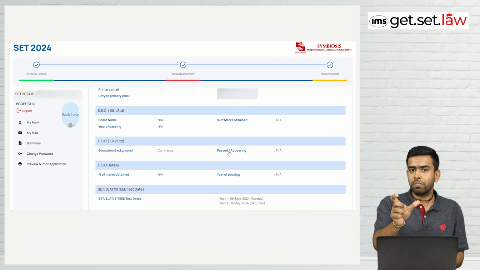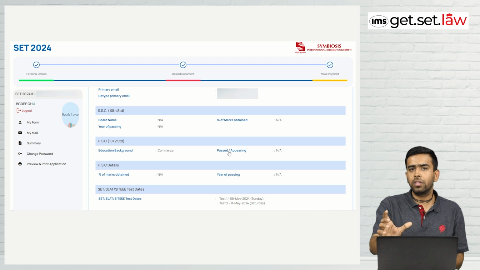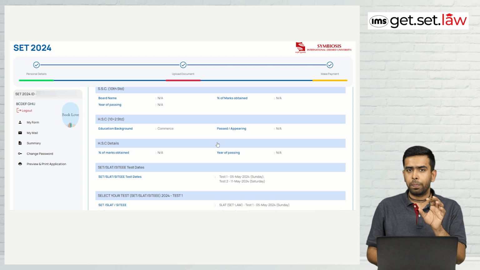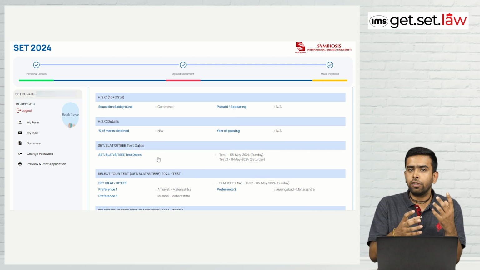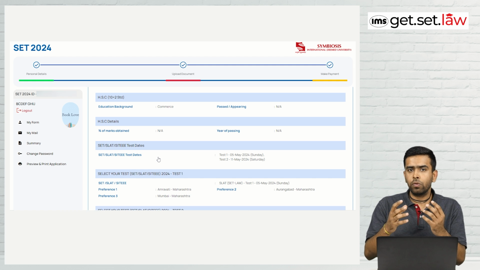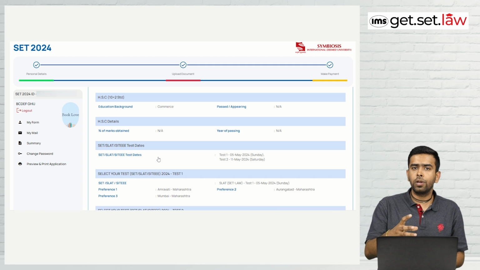So I was mentioning that even if you have appeared in class 12th right now, you have to put appearing, so that you will not be asked to fill in your mark sheet as it is required for your SSC 10th standard. So please carefully mark appearing, do not mark passed. Then you have to put your HSC details, year of passing. So definitely you will put 2024 as year of passing, and that's why you will be exempted from submitting your mark sheet at the moment. And as I mentioned, you have to submit a mark sheet once you have received it from your college.